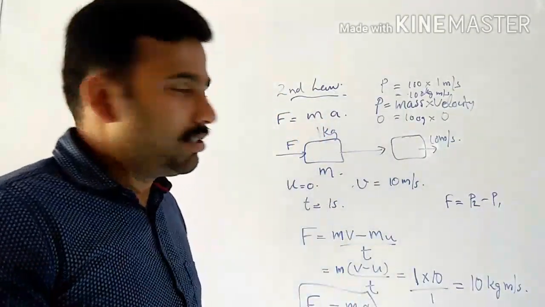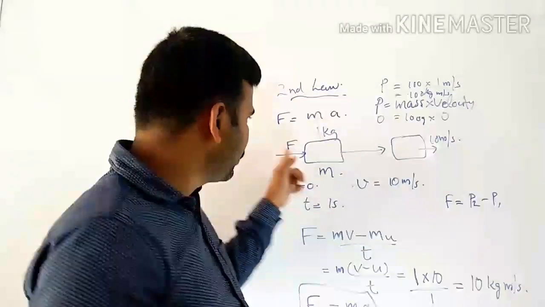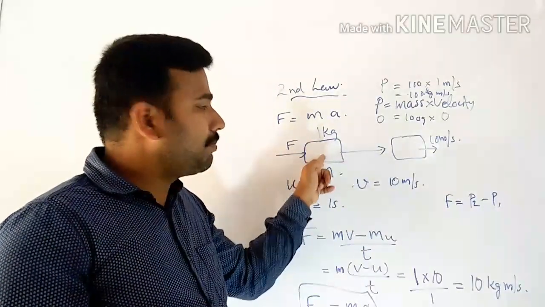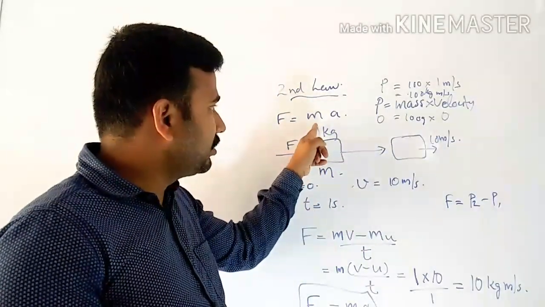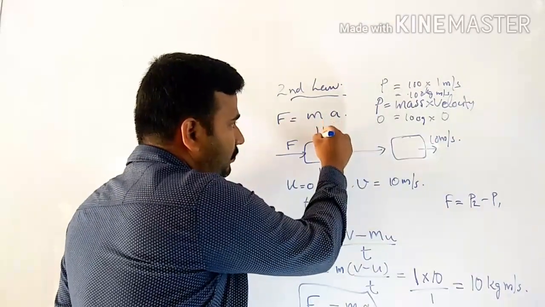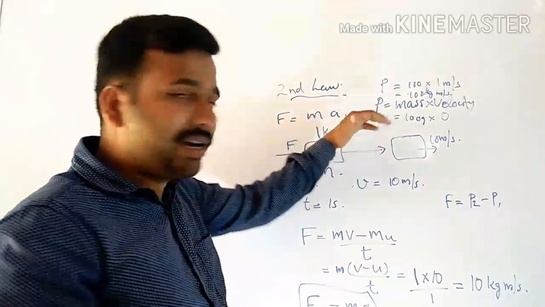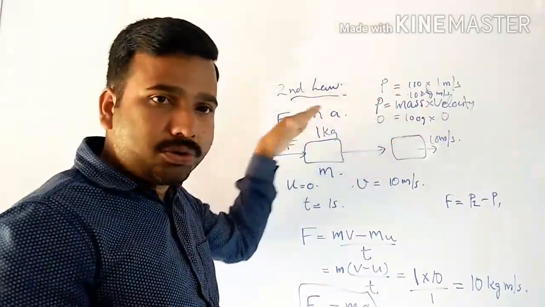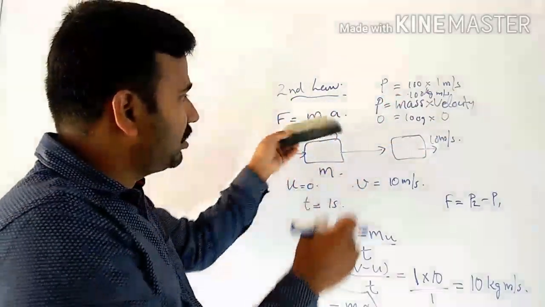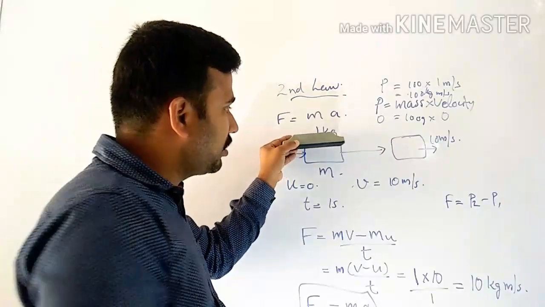For proving this, we can look at this example. Suppose I place an object here on the table, with a mass of 1 kilogram. I am applying an unbalanced force onto this object.